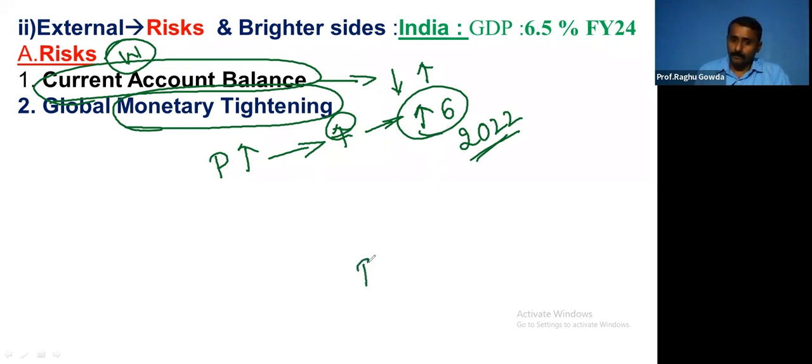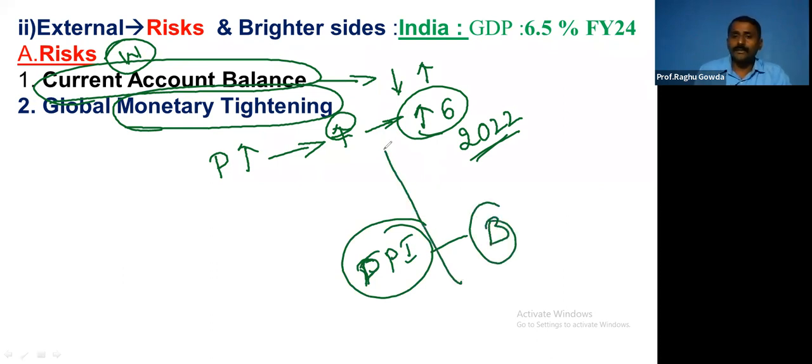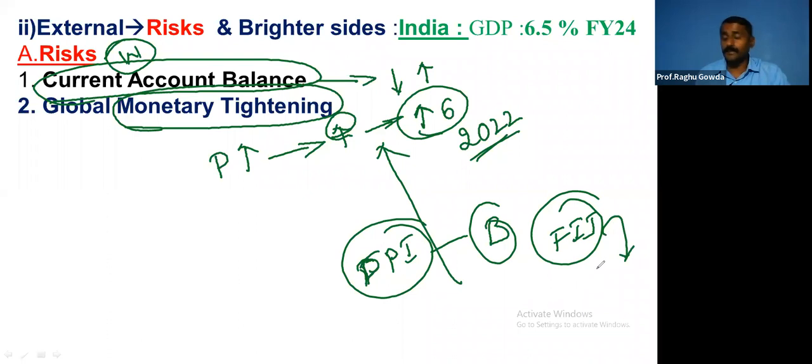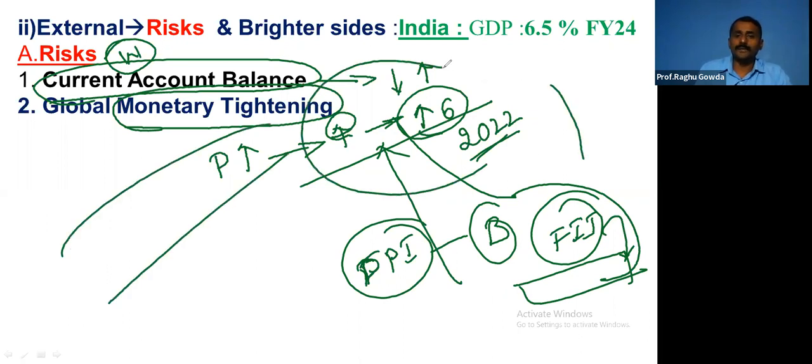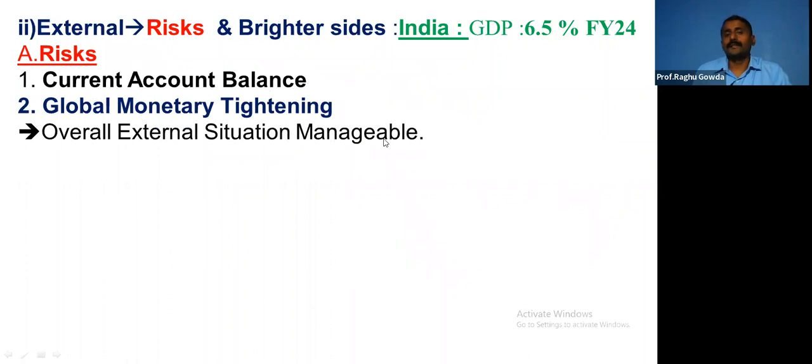Since the yield was increasing at a very high rate, many foreign portfolio investors, these are the people who invest in the bond market, rushed to the US. Not only that, some foreign institutional investors who invest in the long term, like businesses and factories, sold off their assets and started investing in the bond market because it is less risky. Then all the dollars around the world moved towards the US. This led to depreciation of these currencies, right?